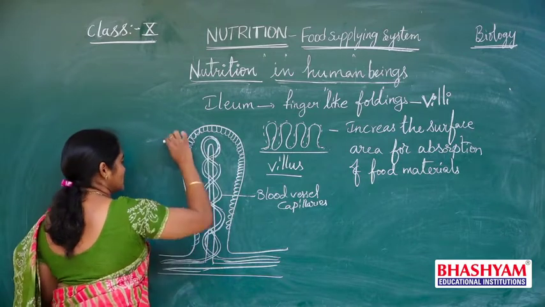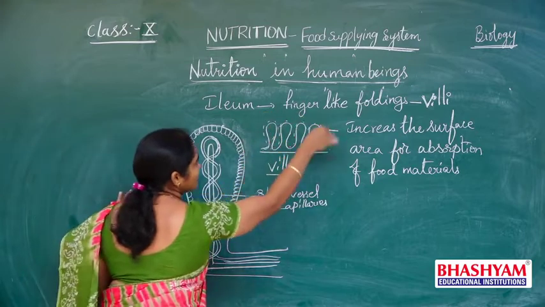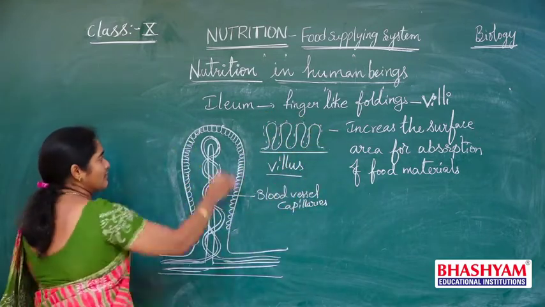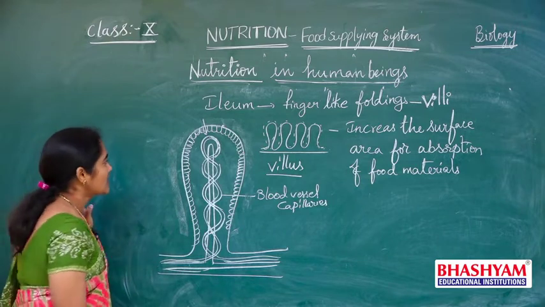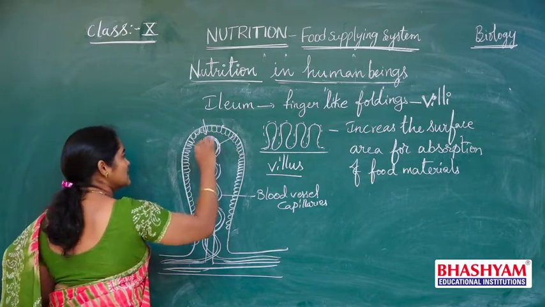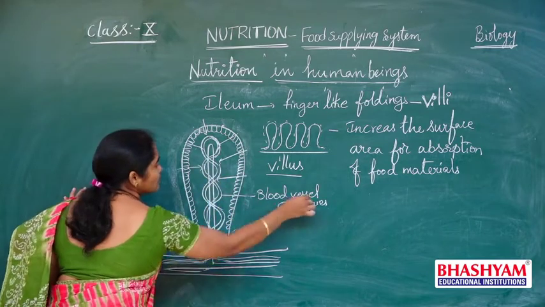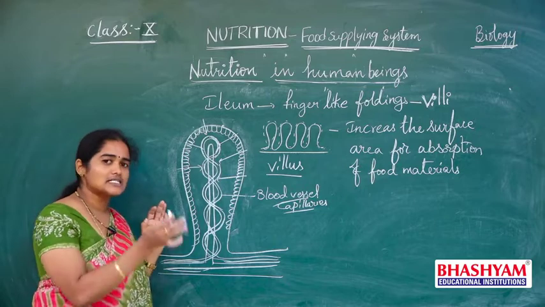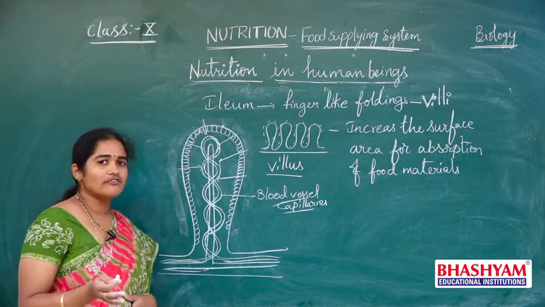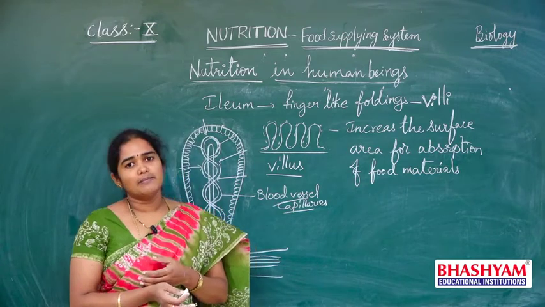And now the digested food which comes around all the finger-like projections will be absorbed first into the epithelial cells, and through those epithelial cells the digested food will be absorbed into blood capillaries. So these blood capillaries take away the digested food and supply the substances into the main blood stream.